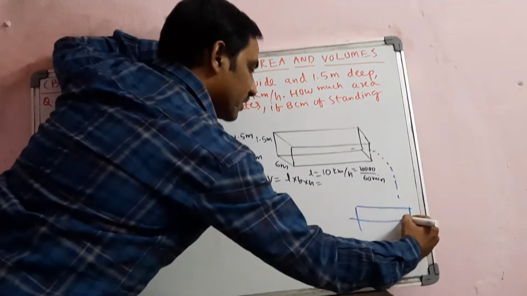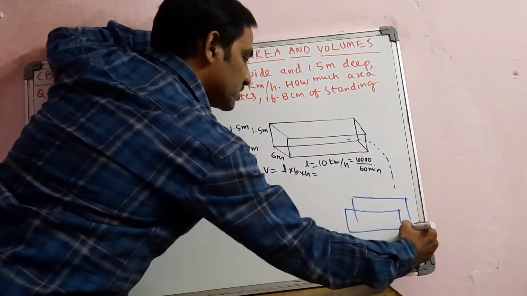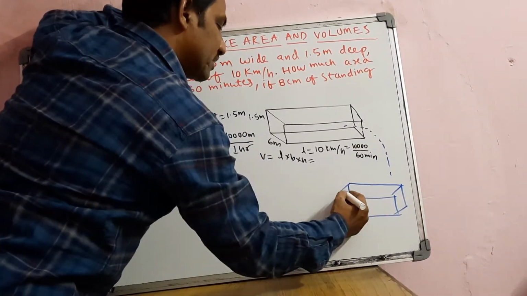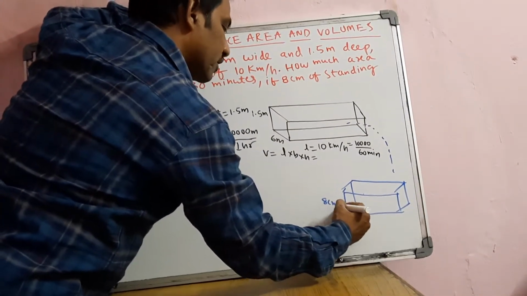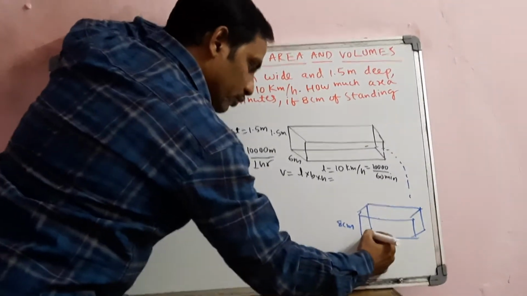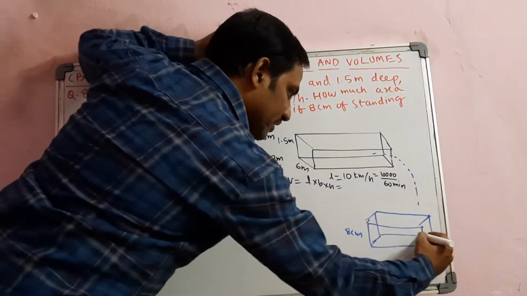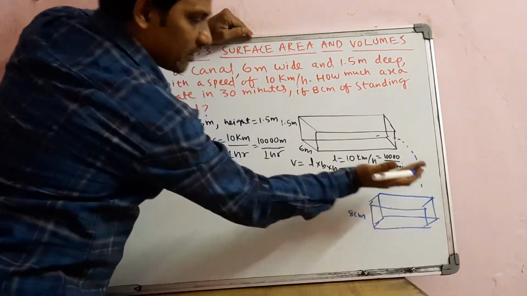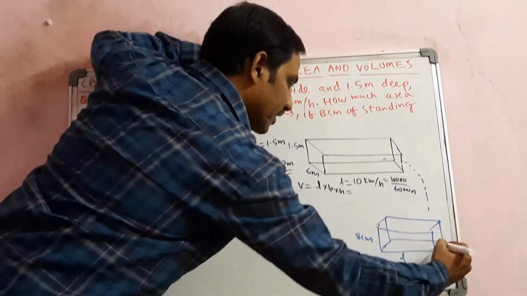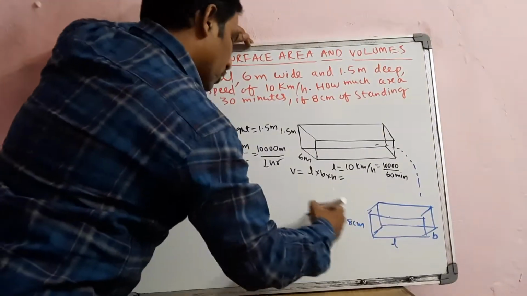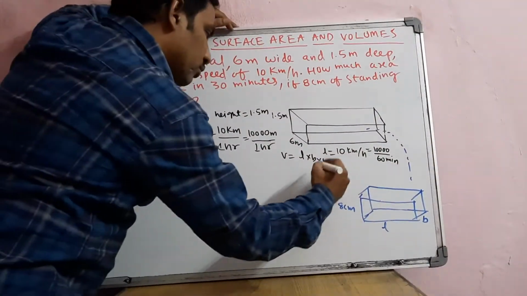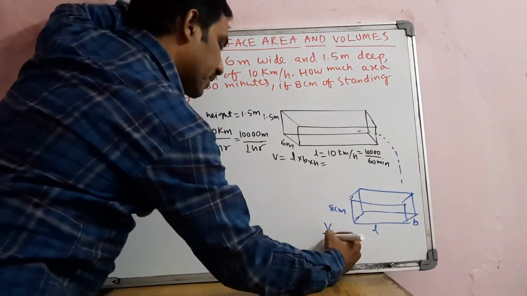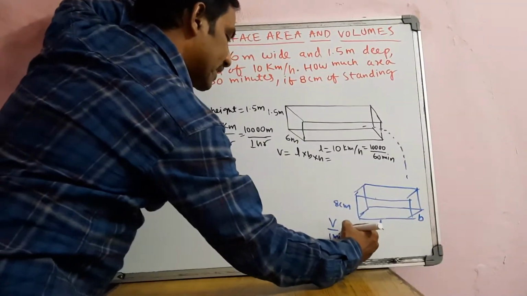For example, this is a land. Okay, so how many centimeters of height is required? So 8 centimeters of height is required. So this is the height. So what you do, you take this length and breadth like this. Length into breadth, if you see the base, you can take it as area. So like that. So what you are going to do is, see the logic is volume of water coming per minute into certain time.